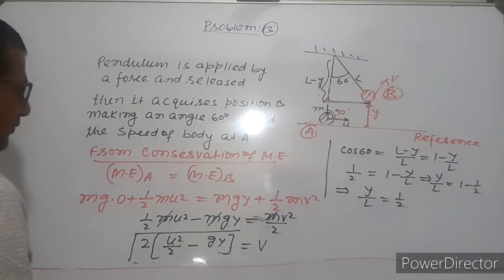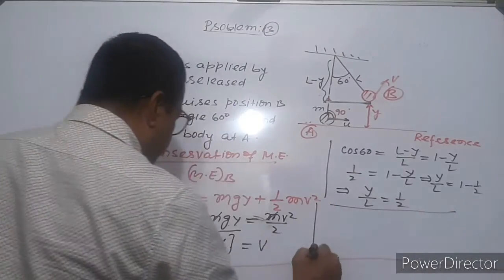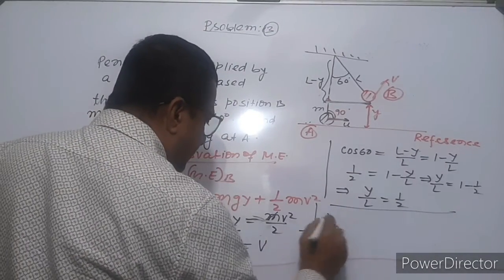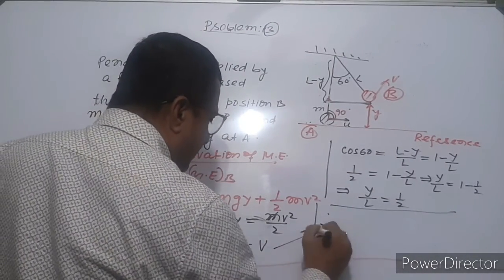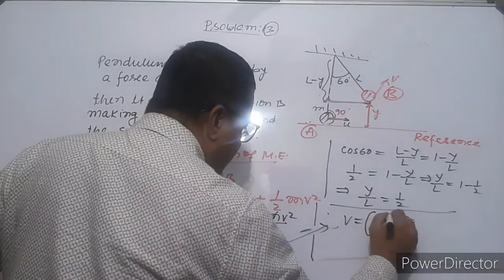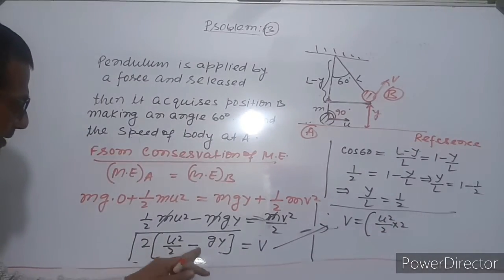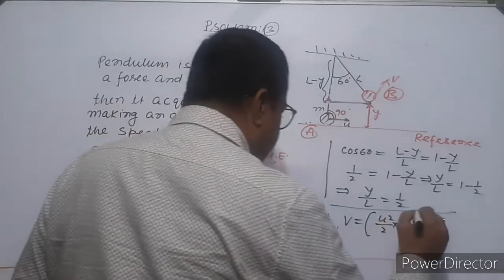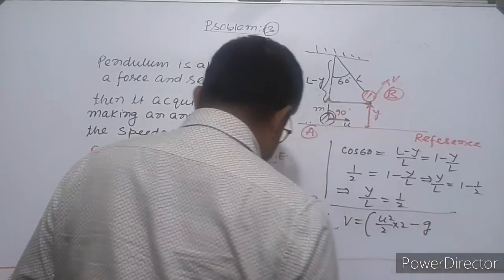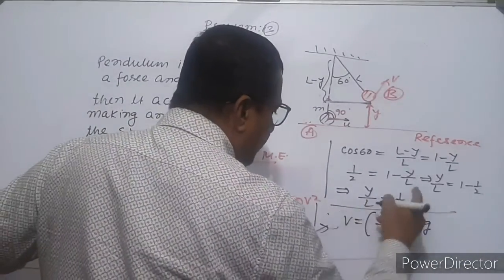So in place of y we can put L by 2. Then v is the square root of 2 times (u square by 2 minus g times L by 2).